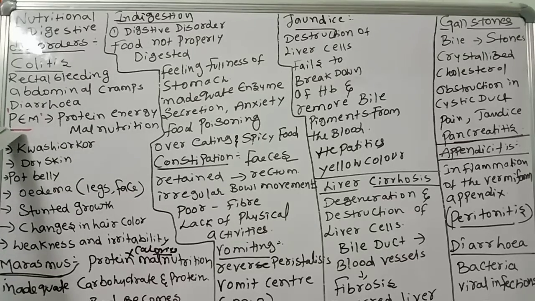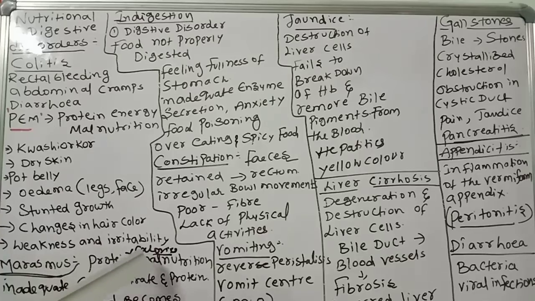Then when growing children are not taking sufficient protein, carbohydrate and calorie food, they will face one problem, that is PEM, protein energy malnutrition disorders. Number one, kwashiorkor. Kwashiorkor means when the protein is not sufficient for growing children, they will suffer with this. Early children, below 5 years, have dry skin, pot belly, edema on legs and face, stunted growth, changes in hair color, weakness and irritability. These are the common symptoms of kwashiorkor.